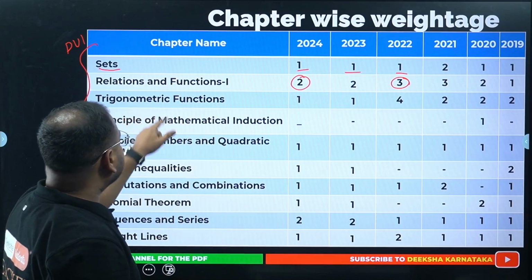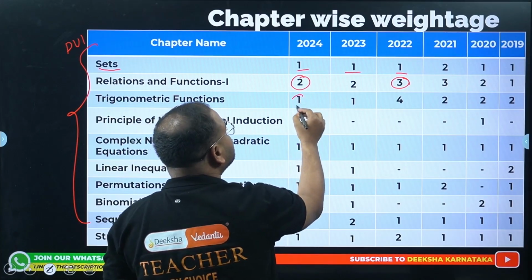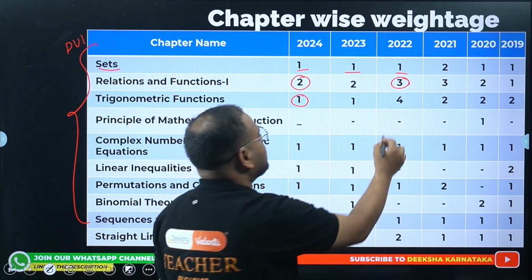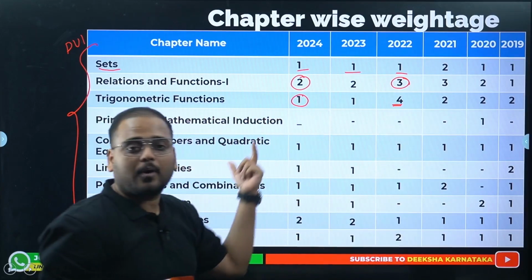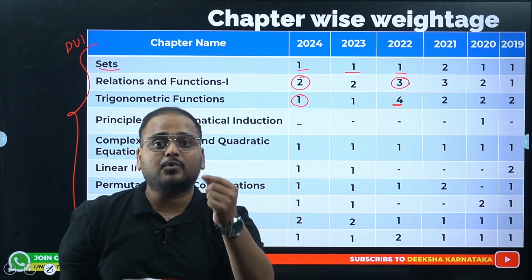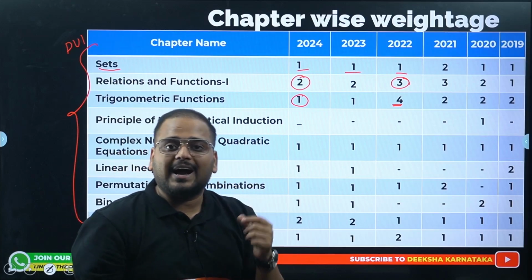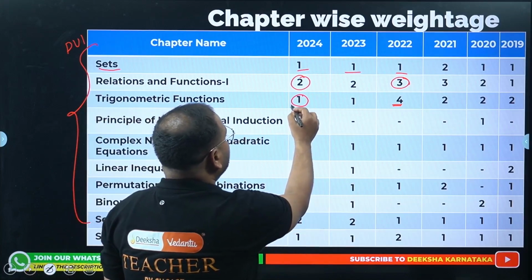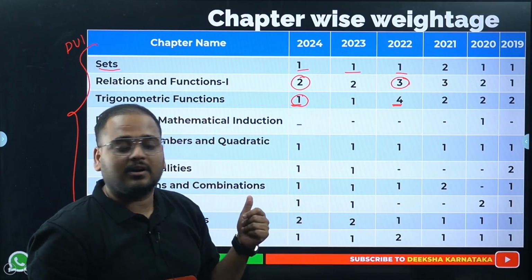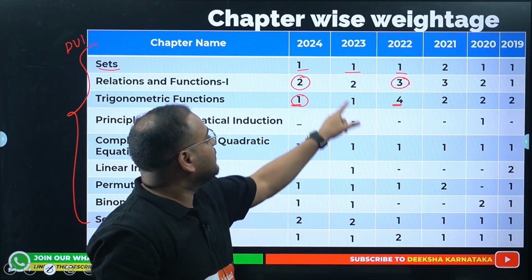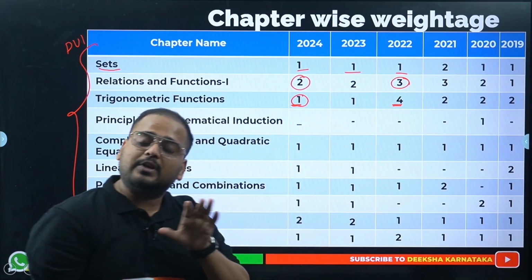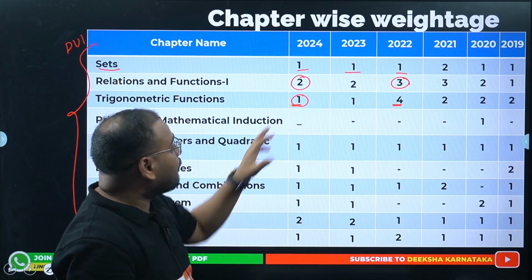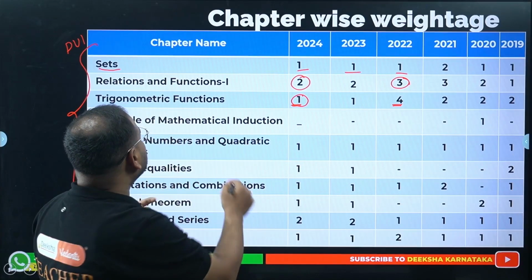All right, trigonometric functions. Even though the count says only 1, you can see here it used to be 4. Why the drastic drop in the number of questions? Because some topics have been removed. For that, you watch the coming slides of the video. Only 1 question came in 2024, and in 2023 also only 1 question, and you can expect only 1 question this year as well, maximum of 2. But why this trend? And still, why is this chapter very important?